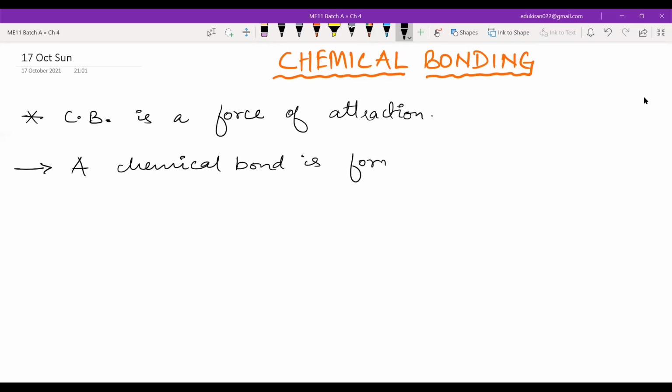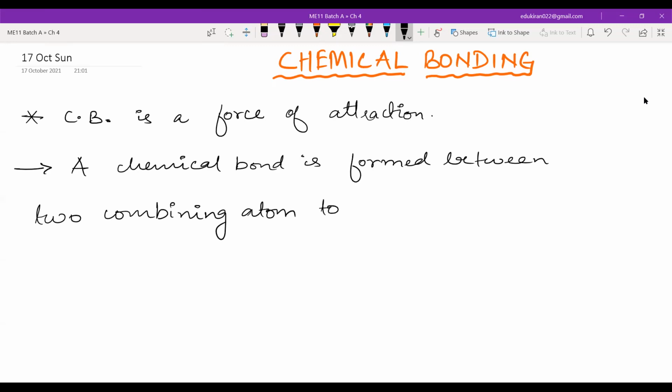A chemical bond is formed between two combining atoms to gain stability.